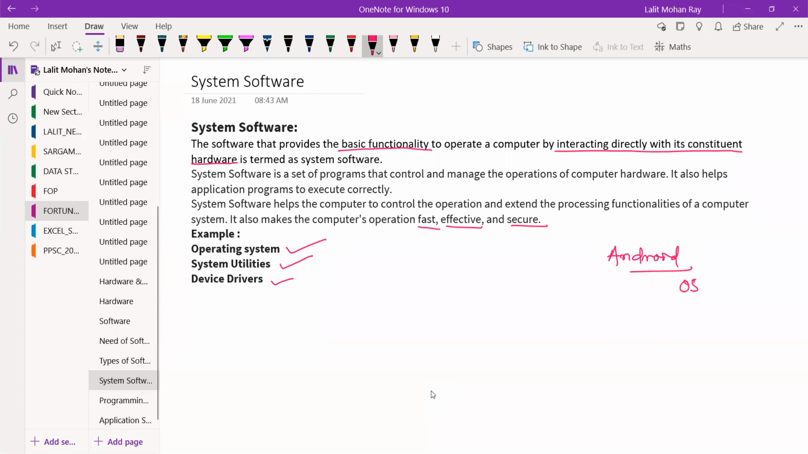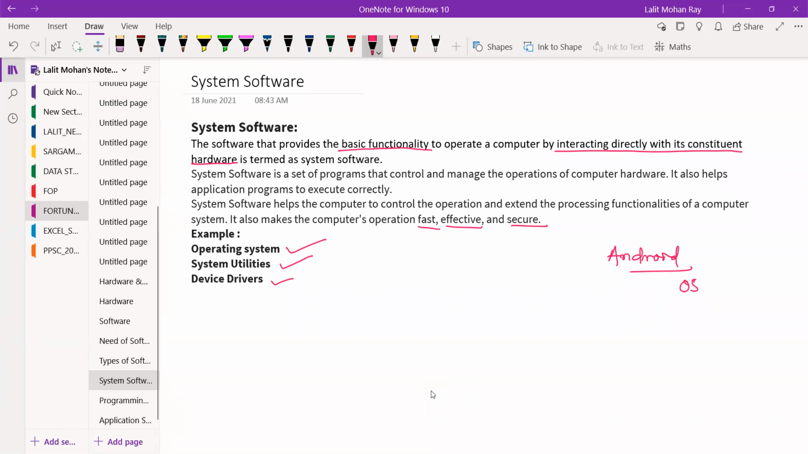Suppose there is an app which is not supported by the Android operating system. Can you install that app on your mobile phone? Can it work properly in your mobile phone? No, sir. That means